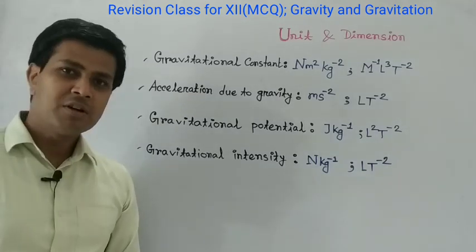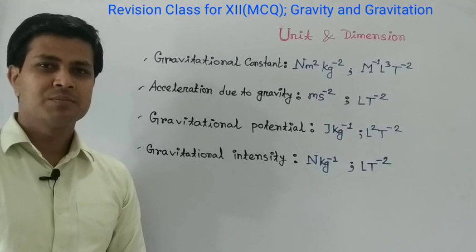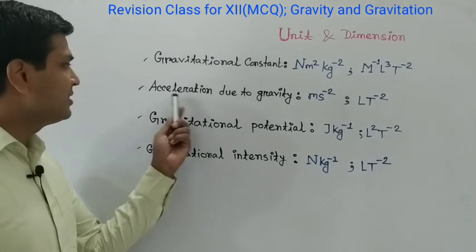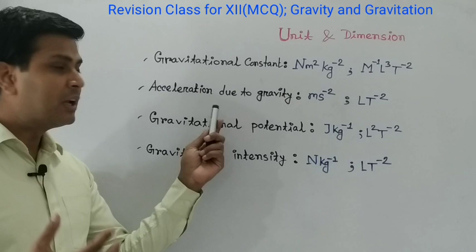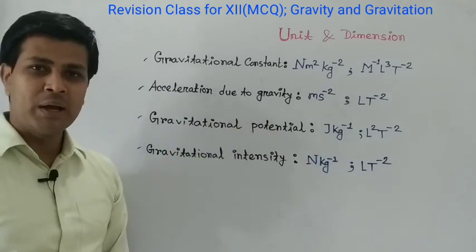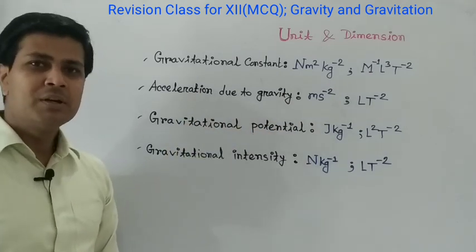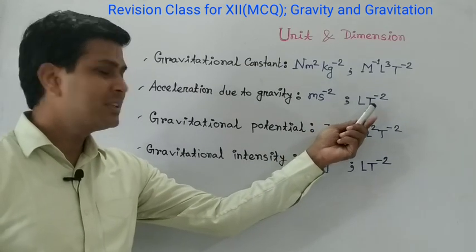Now the unit of acceleration due to gravity. It is acceleration, and we know the unit of acceleration is meter per second square and the dimension of acceleration is L T inverse 2.